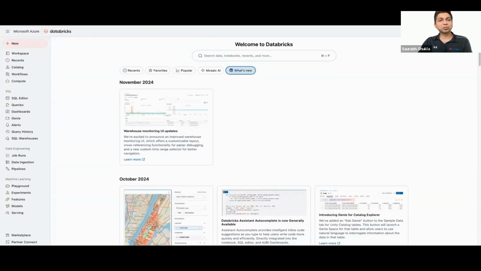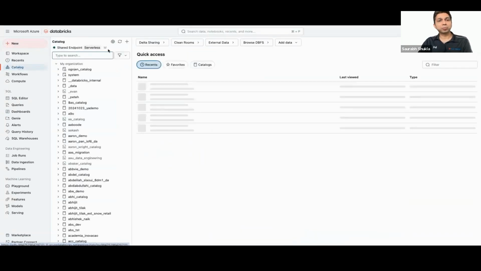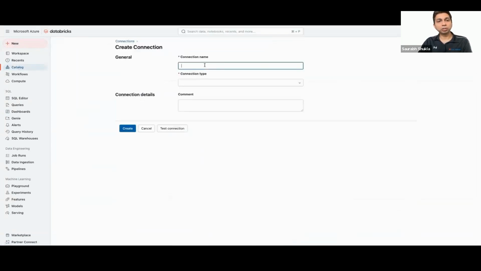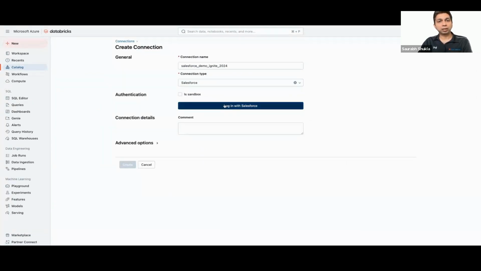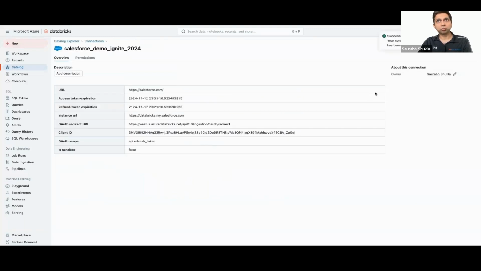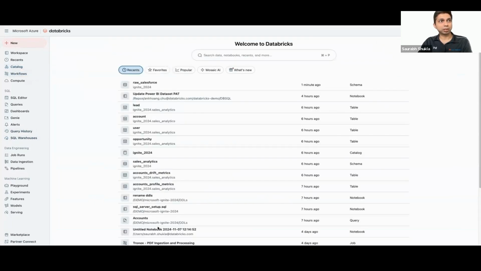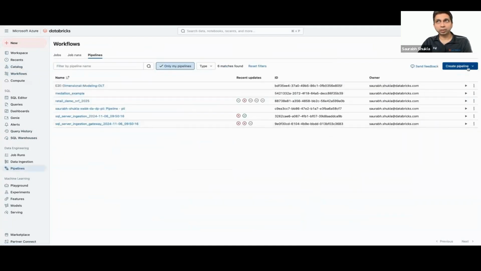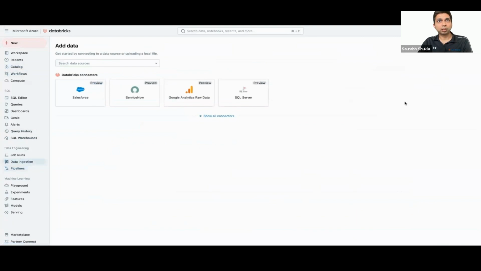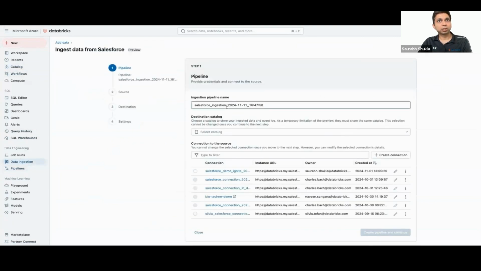Let's see how we can connect from Salesforce and Azure SQL using Lakeflow Connect. So this is the Databricks landing page. We'll start by navigating to add a connection. I'll provide the connection name, Salesforce as the connection type, and the login happens through OAuth. And that creates the connection to Salesforce in Unity. From there, I will head to the pipeline section under data engineering, and I'll start by creating an ingestion pipeline. Choose Salesforce as the connection type, provide a meaningful pipeline name.